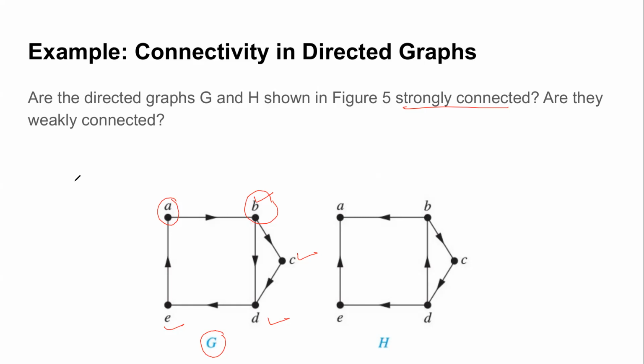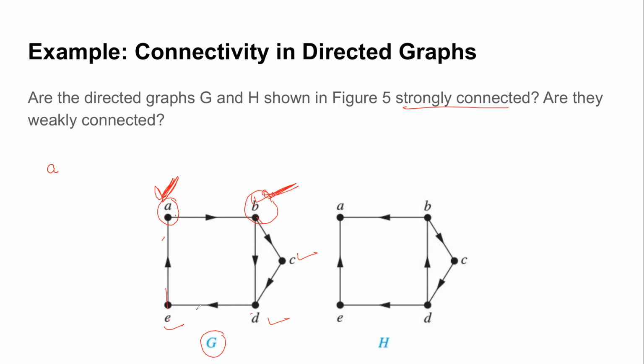Yes, class. So is G a strongly connected graph? What you require is a path between all pairs of vertices in both directions. Like for A, we saw that there's a path, but we need to see that the reverse path is also there. So we can see E can reach A, B can also reach A, C can also reach A, D can also reach A. That means A has a path in both directions. Similarly, do it for B. You can see B can reach A, B can reach C, D, E. A can reach all. So B is also done.